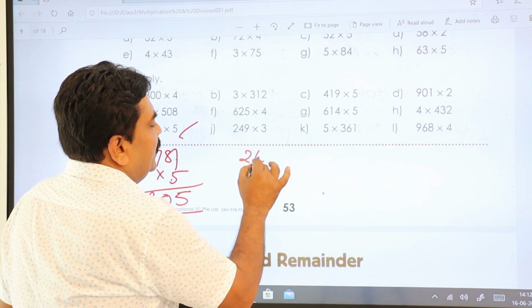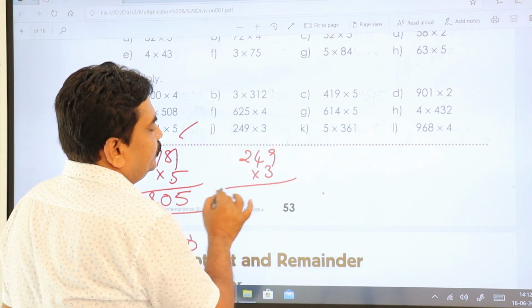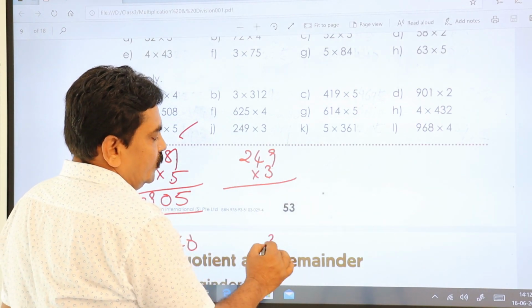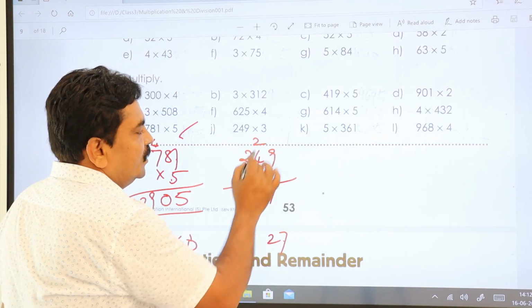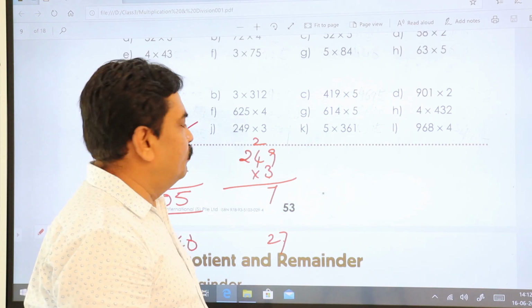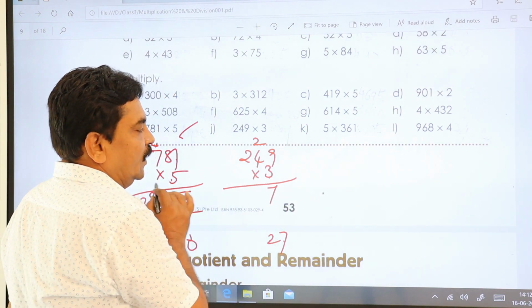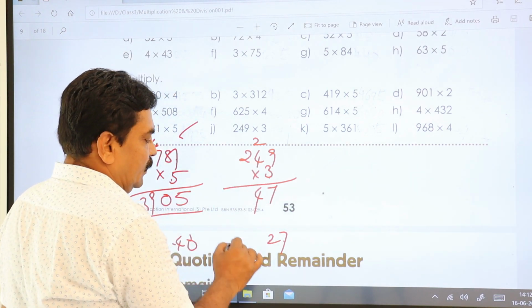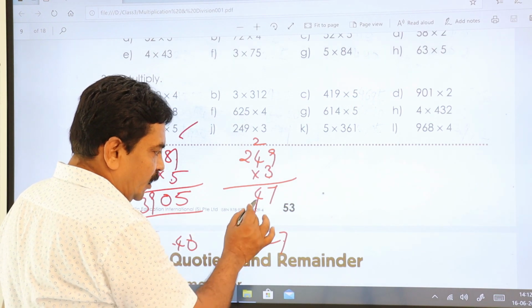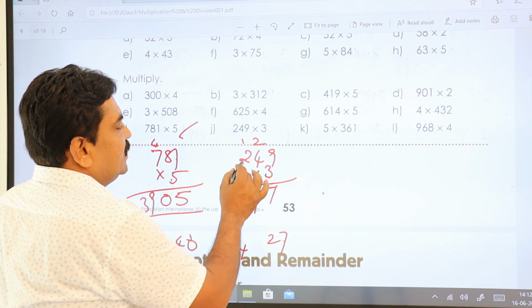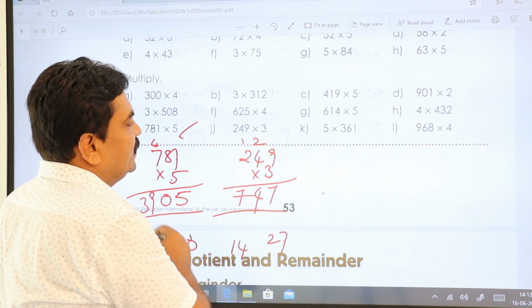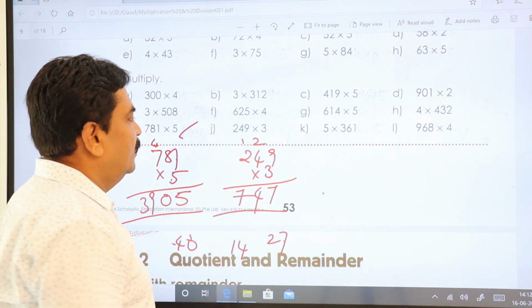Let us do this problem. That is 249 into 3. 3 nines are 27. No? We keep 7 ones place value down and tens place take upon the next number. 3 fours are 12. 12 plus 2, 14. You got 14. 4 you write down here and 1 you carry again to the next number. Then 3 twos are 6 plus 1 is 7. 747. Now next one.